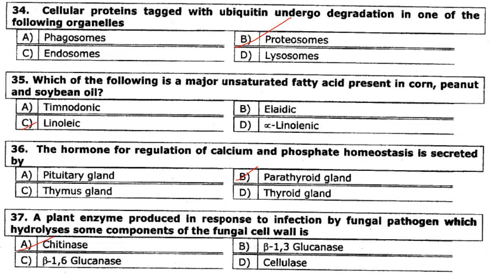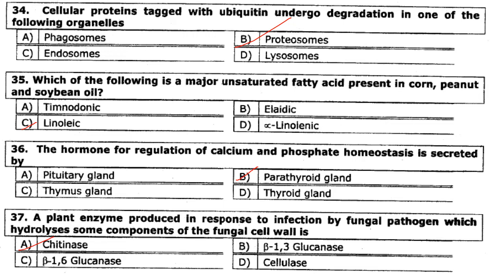Answer is option B. Which of the following is a major unsaturated fatty acid present in corn, peanut and soybean oil? It is linoleic acid. Answer is option C. The hormone for regulation of calcium and phosphate homeostasis is secreted by the parathyroid gland. So answer is option B.